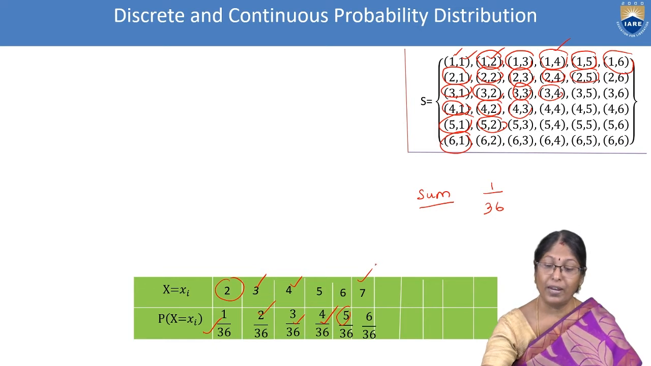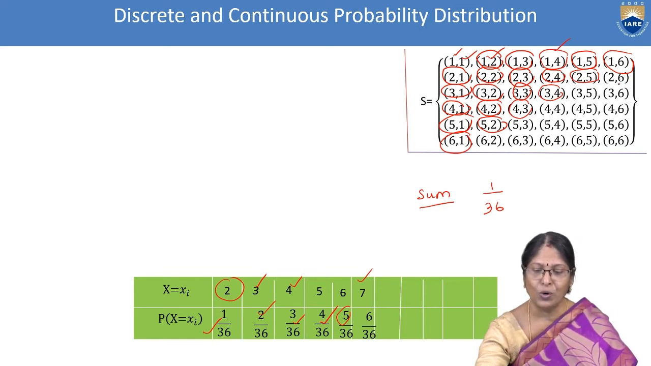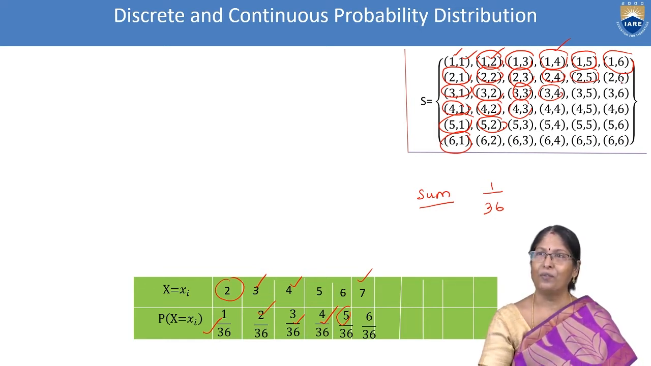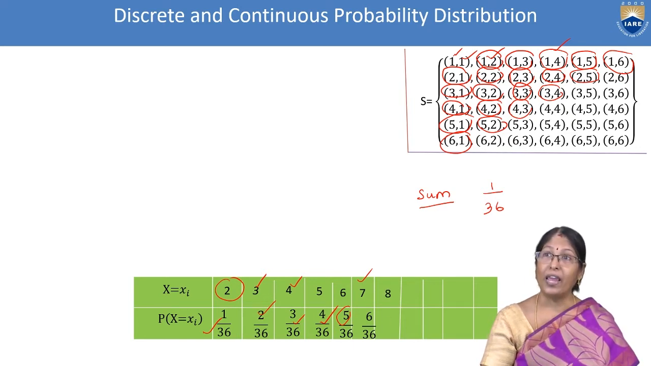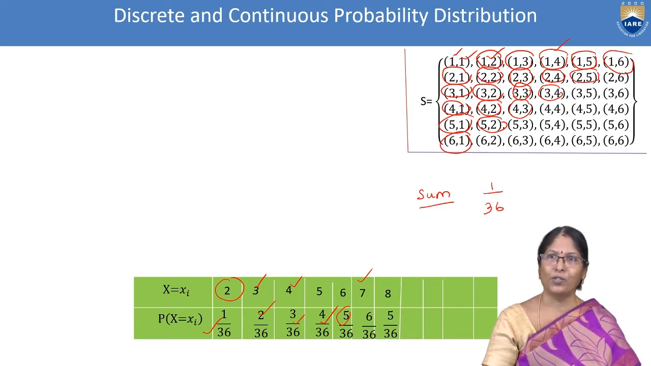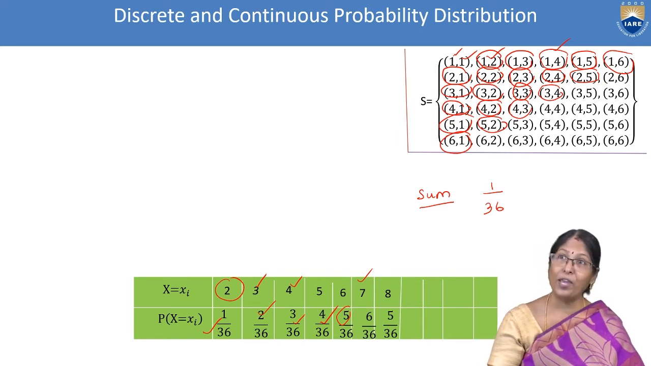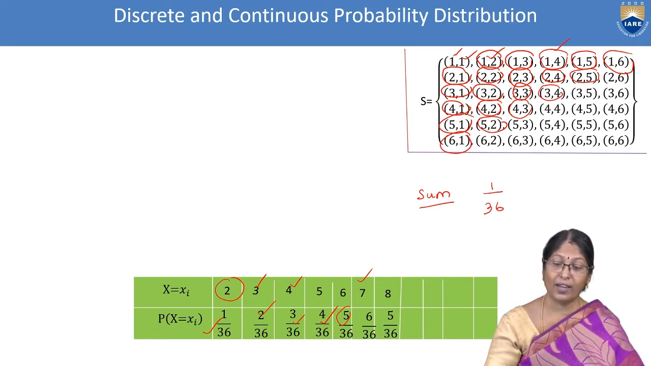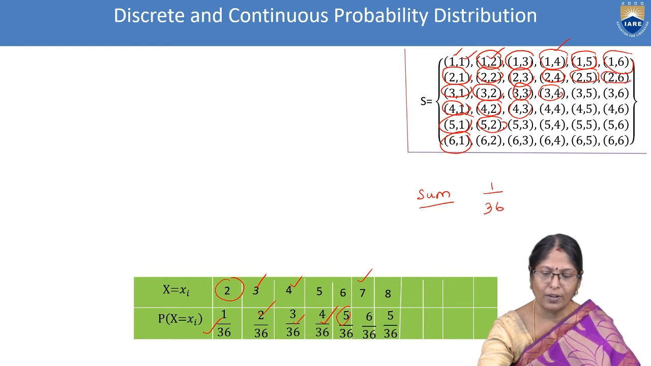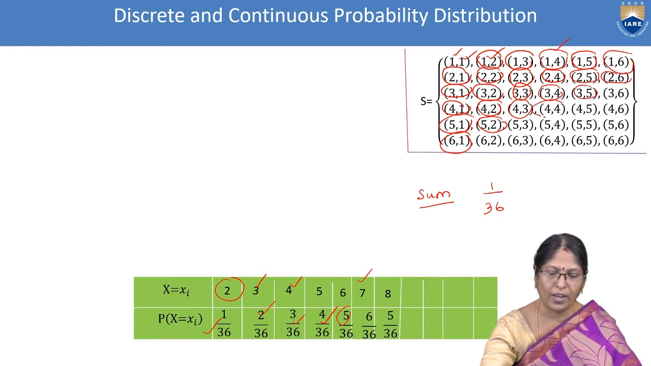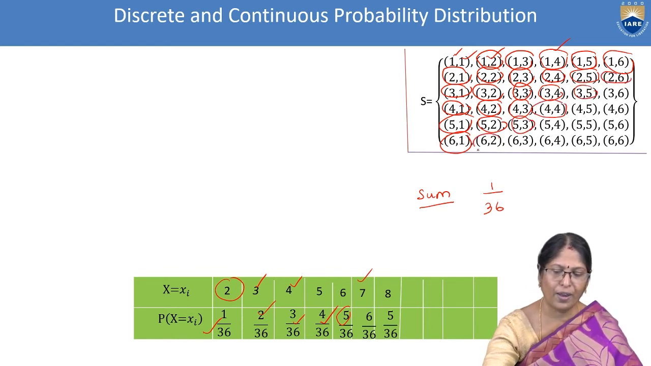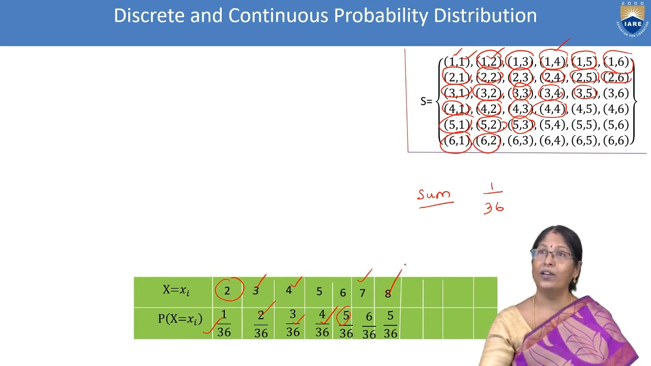Next, leftover you can see this here. 2 and 6 is there. We are adding, we are getting 8. So 8 to get, what are the possibilities? It is there 5 by 36. Whether it is correct? Here 1, 2, 3, 4, 5. Yeah, this is also correct.